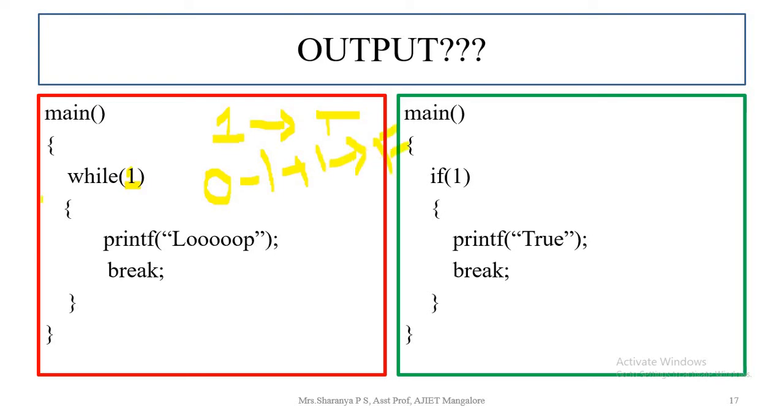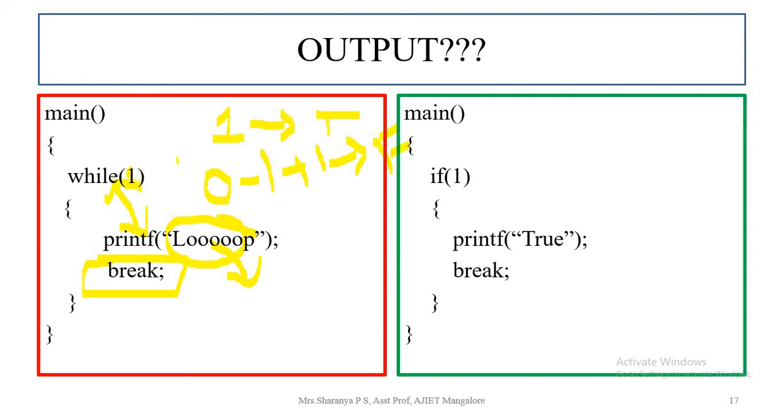So here, while 1, in the sense while true, what it is supposed to display is to print loop to the output screen. And after that, we have used one break statement. In the sense, while true and the loop statement will form an infinite loop.